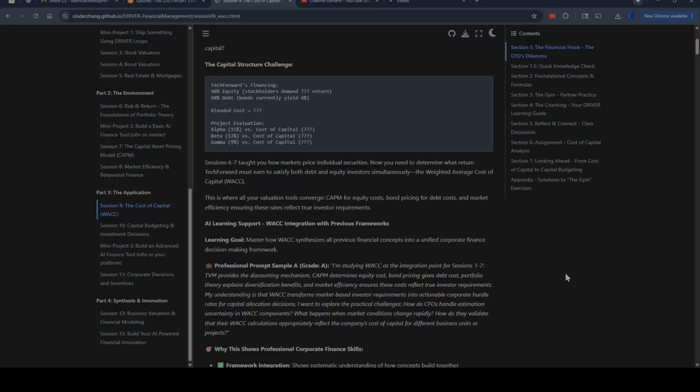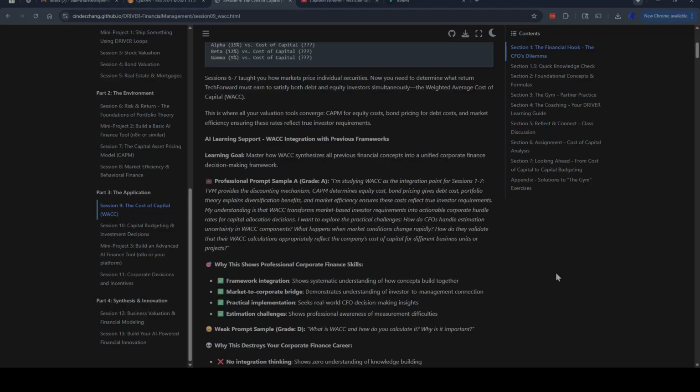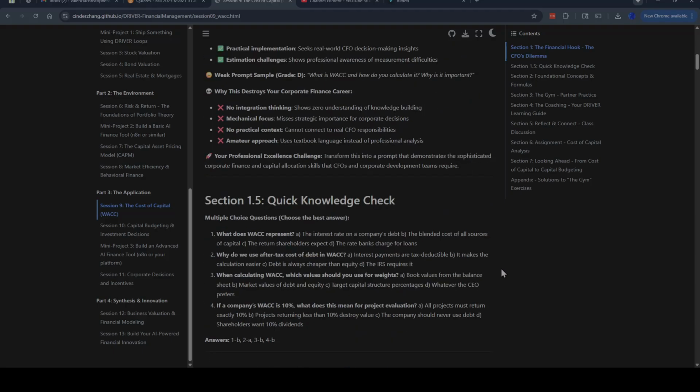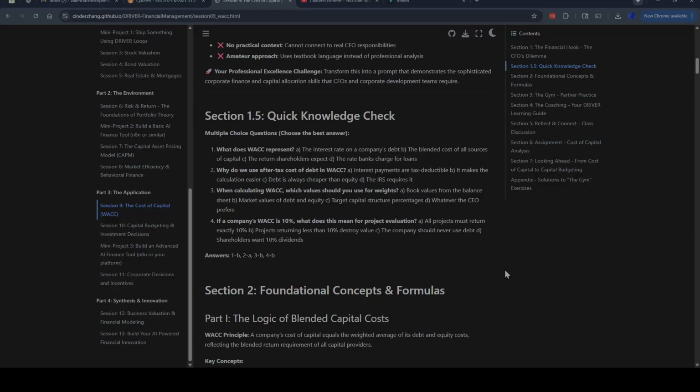And so our learning goal is to master how the weighted average cost of capital synthesizes all previous financial concepts into a unified corporate finance decision-making framework. So here's a prompt we can use. And so here's our quick knowledge check.